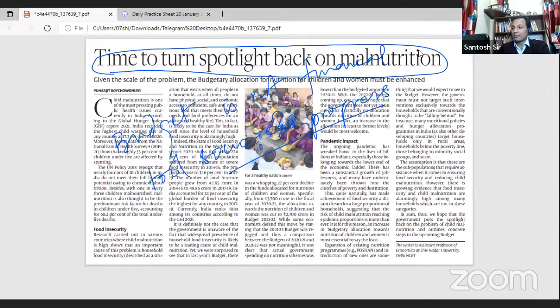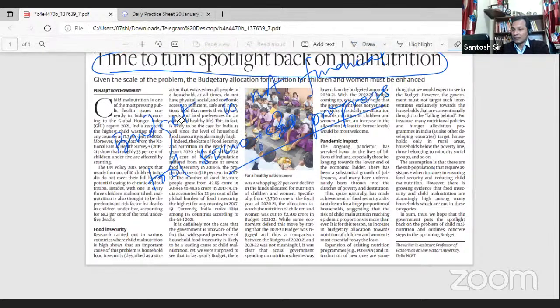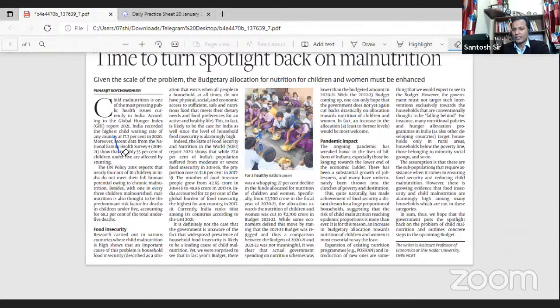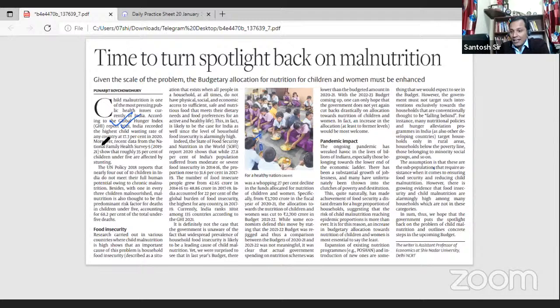The article gives a lot of important data which you can use whenever you attempt a question on malnourishment. Data says that according to the Global Hunger Index, India has the highest number of children wasting.